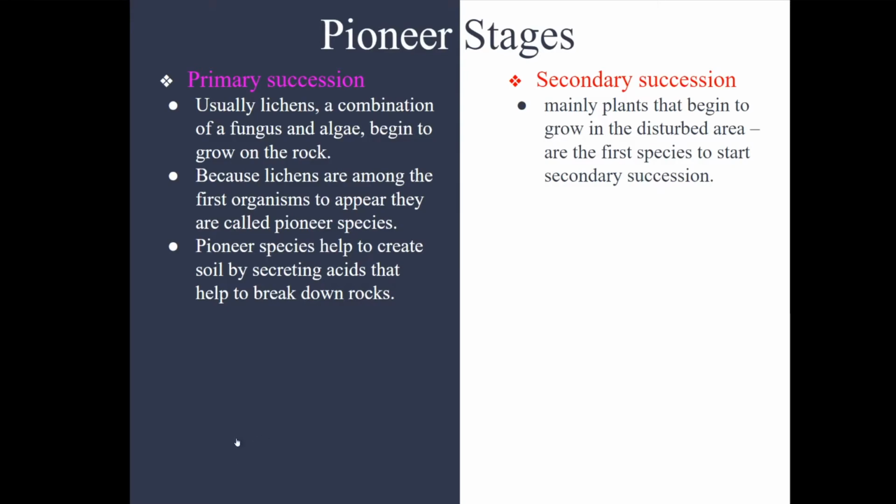Now, to the pioneer species. As we already explained, in primary succession, we have lichens, which is a combination of fungi and algae, which grow on rock. Then they release acids on the rock. Then their dead bodies create the topsoil, or the dead bodies of insects brought by them create the soil. Because they are the very first species to appear, they are considered the pioneer species. In secondary succession, though, the pioneer species would be plants, because plants will be the first thing that will appear, or the things that will survive whatever disturbance caused, and they will start secondary succession.